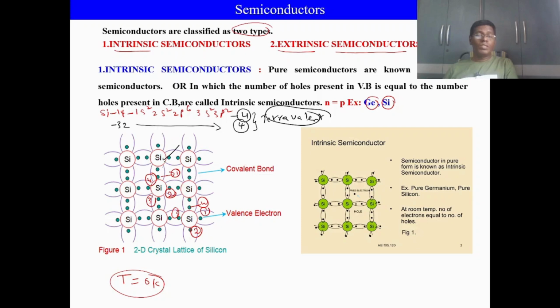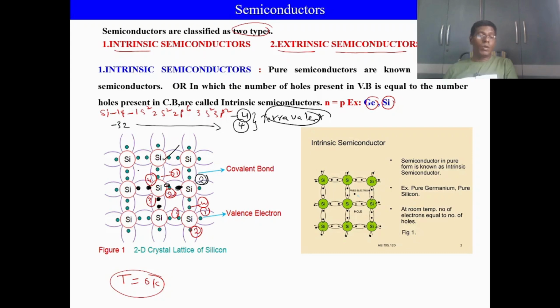So, one covalent bond is completed. Similarly, the second electron of the same silicon is bonded covalently with the electron of another silicon. So, 2 covalent bonds are completed. Similarly, the third electron bonds covalently with the electron of the silicon below. 3 covalent bonds, and finally the fourth electron of the silicon bonds covalently with the electron of the left side silicon.